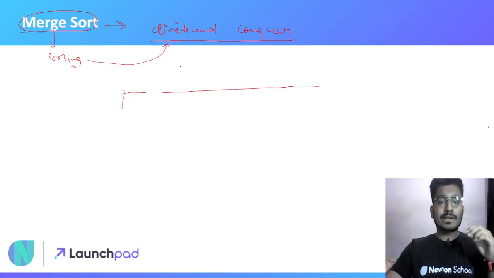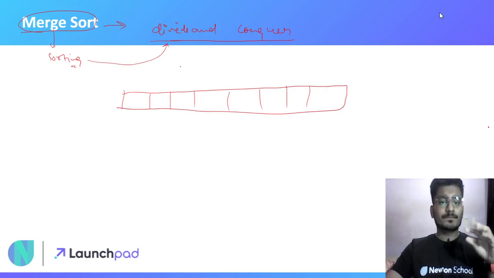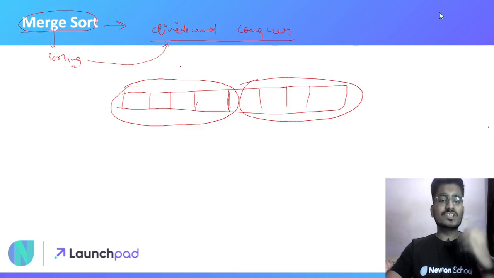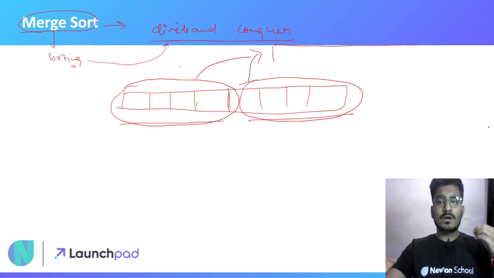Suppose we have a complete array and we need to sort this array. There are some random numbers given in random order and we need to sort this array. So we can sort this array by dividing it into small subparts. How? Let's divide this big array into smaller versions. Now we have two smaller subarrays, and we have to sort both of these subarrays. And after sorting both of these subarrays, we can join them into a complete sorted array.